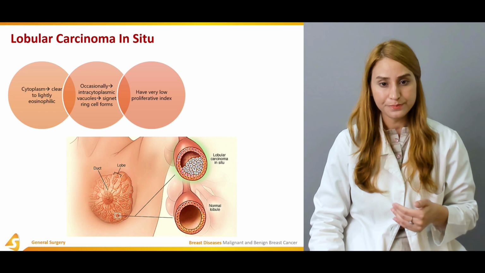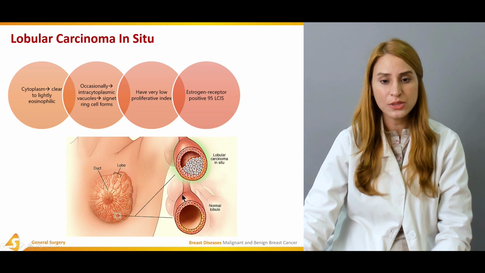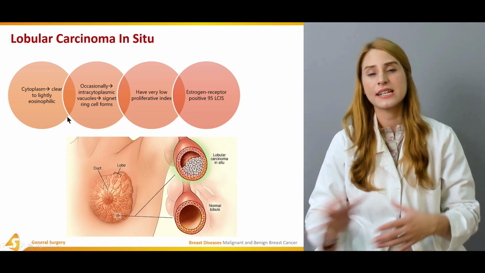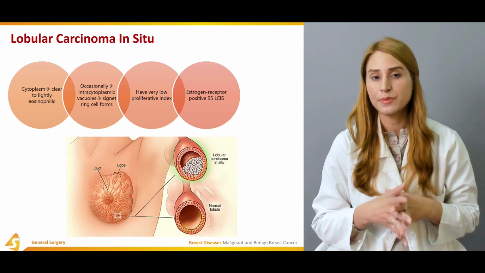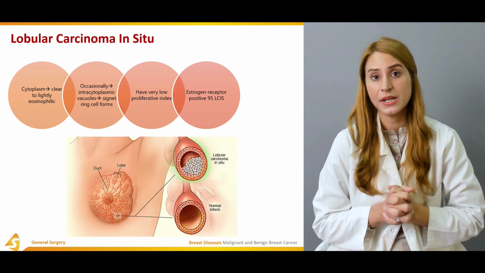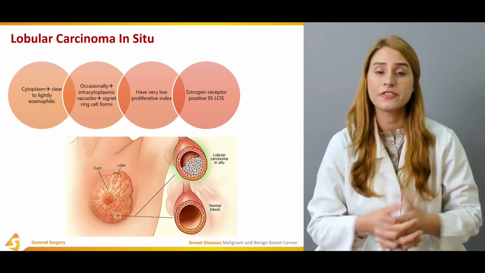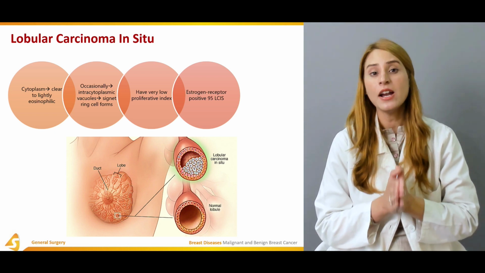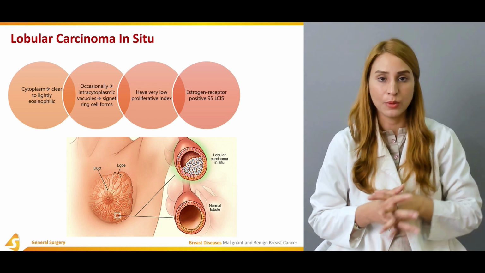You can also appreciate in this picture the normal lobule, and you can also see the lobular carcinoma in situ. There is the solid proliferation of these cells, right? Their cytoplasm is clear to lightly eosinophilic. They occasionally have intracytoplasmic vacuoles, and they have signet cell forms as well. They have a very low proliferative index. What does that mean? That means that they are proliferative, but with a very low proliferative index, so their mitotic activity is maybe not as vigorous as in invasive cancers, right?